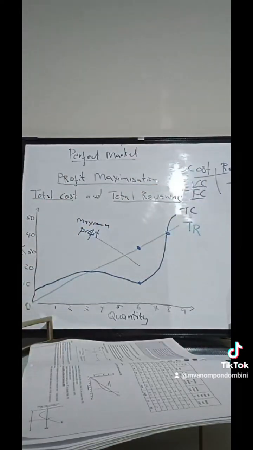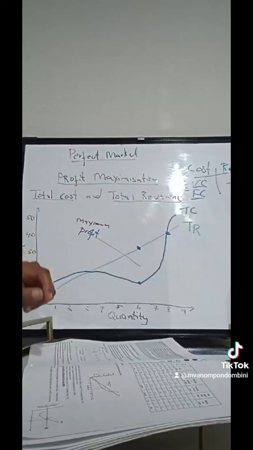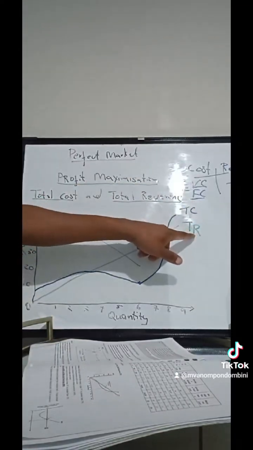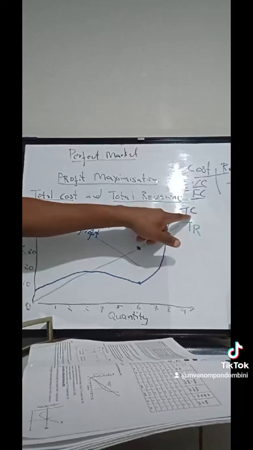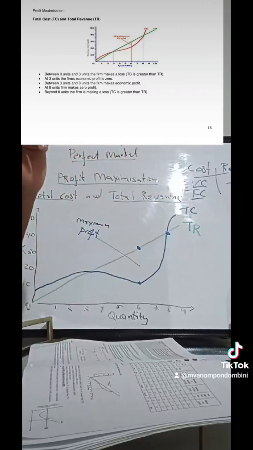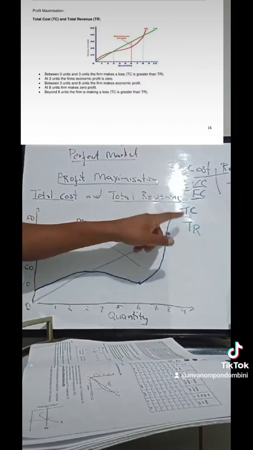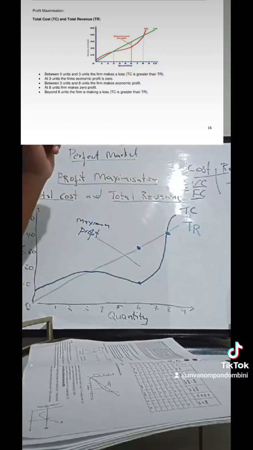And then if we say senze i-loss le-business yethu, that's why the curve of the total cost is above the curve of the total revenue. Meaning lena i-TC curve, if ever ingehla kune-curve ye-TR, that's whereby senze i-loss. Then if ever lena i-curve ye-TR above i-curve ye-TC, that's whereby senze ntoni?